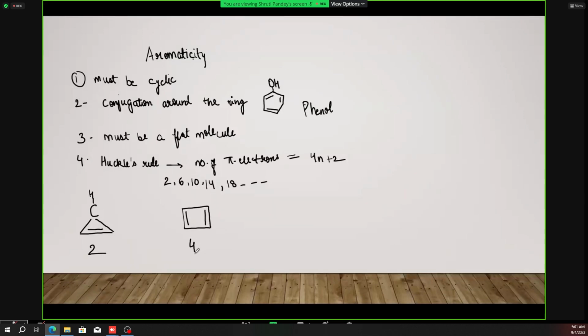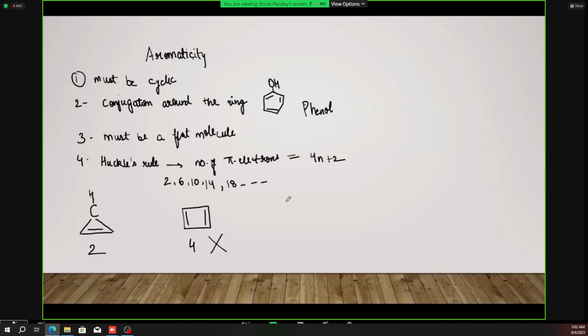Okay, but this is a cyclic compound, it is a flat molecule, and it has alternate double and single bonds. That means the second criterion is also being satisfied over here. That is, the conjugation is there. So alternate double and single bonds. But again, requirement number 4 is not satisfied, because the number of pi electrons should be 2, 6, 10, 14, 18, and 4 is not there. So this will not be regarded as an aromatic compound.